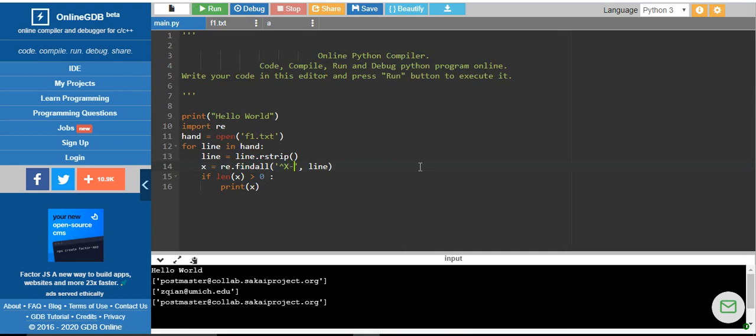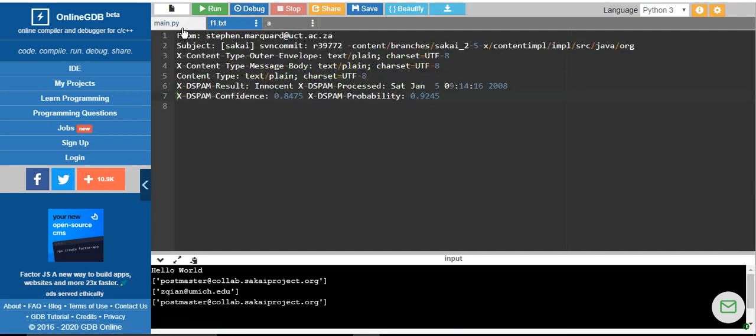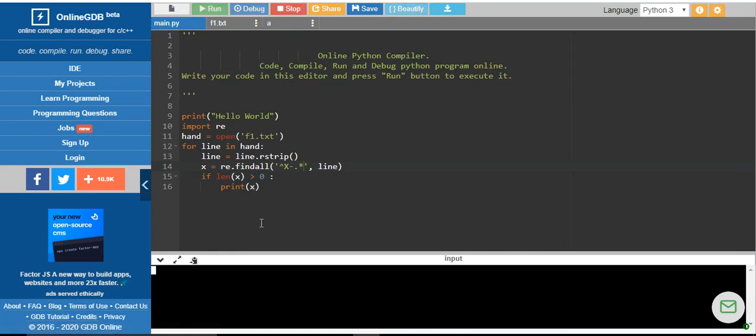X colon. Okay, after that following any number of characters. What does dot represent? Dot represents any character, or you can specify that in a big bracket saying A to Z, small letter, because we do have some special symbols over here. We will see what it exactly does.